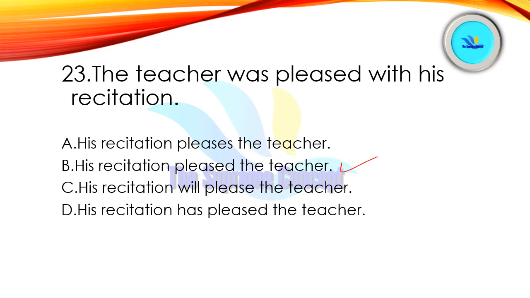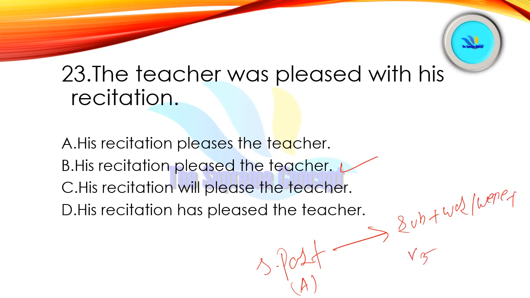Actually, there is a rule of active and passive voice. If the active voice is in simple past, then its passive format will be subject plus was or were plus v3 plus subject, right?